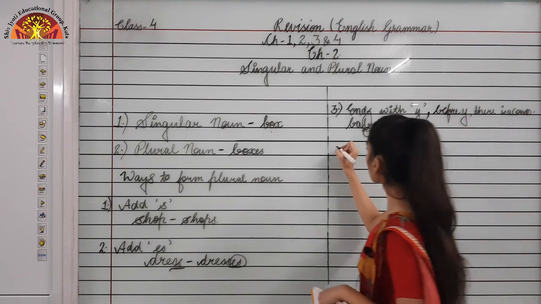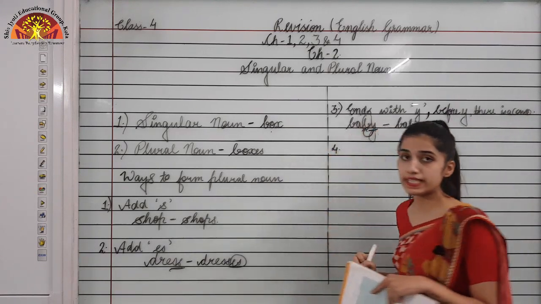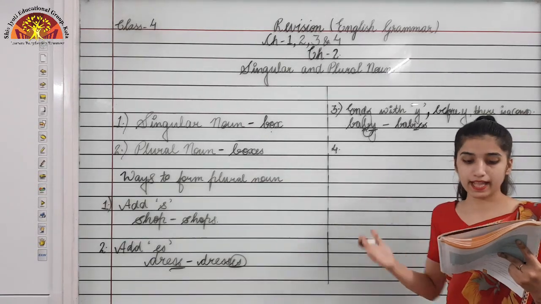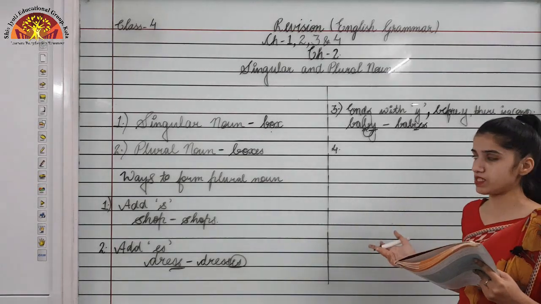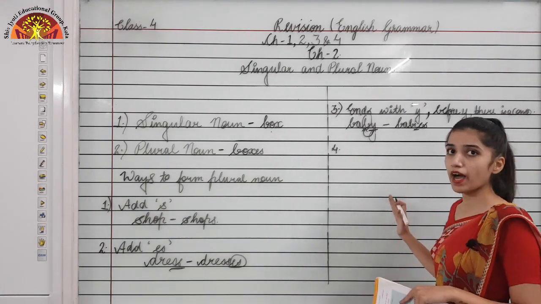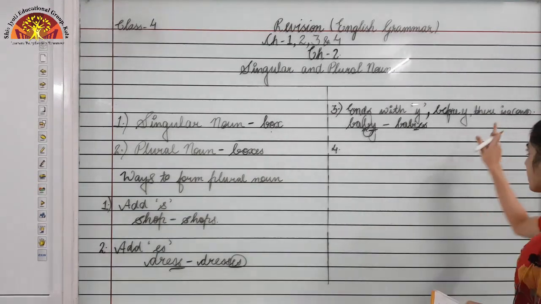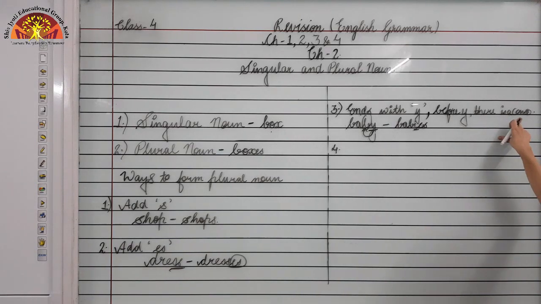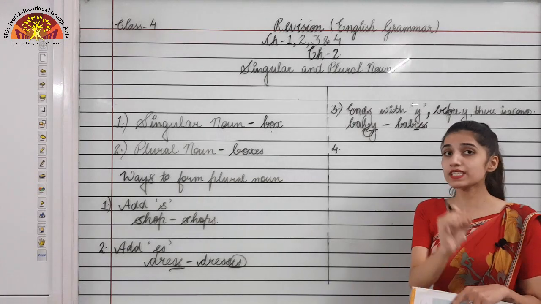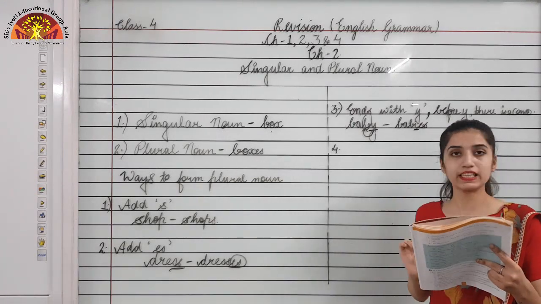Now moving to the fourth rule. What is the fourth rule? Let's see. The fourth rule is, if the noun ends in y and the letter before y is a vowel. Now here also we are talking about y only, it's ending with y, but there is a difference. Here before y there was a consonant, but here before y there is a vowel. We just need to add s in the last.